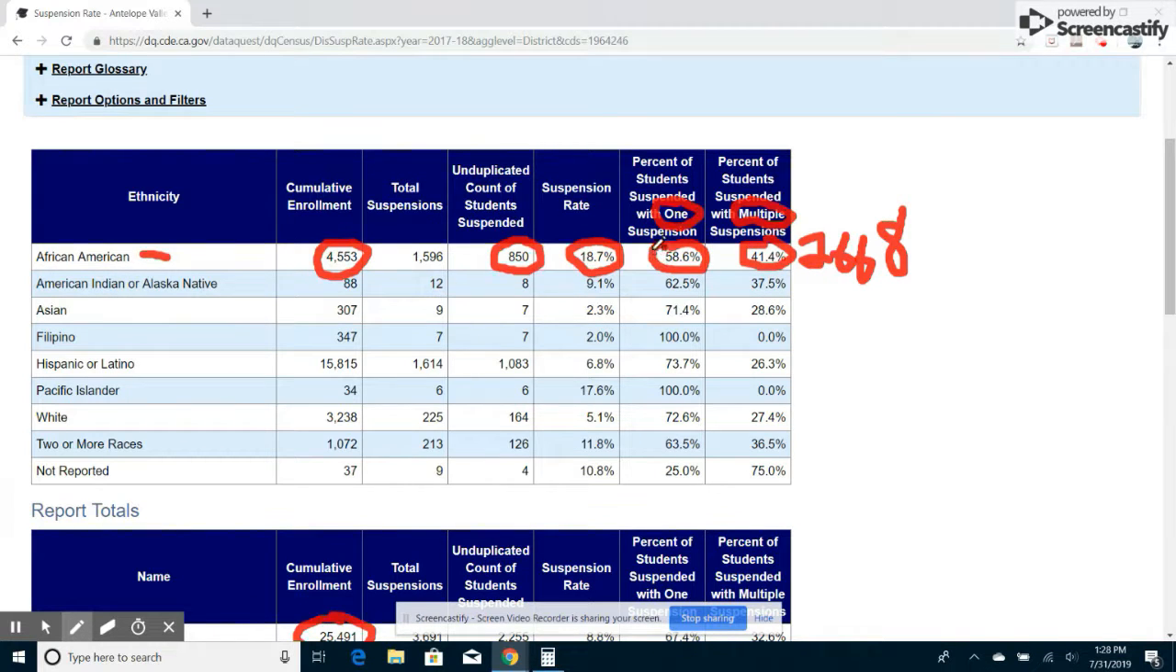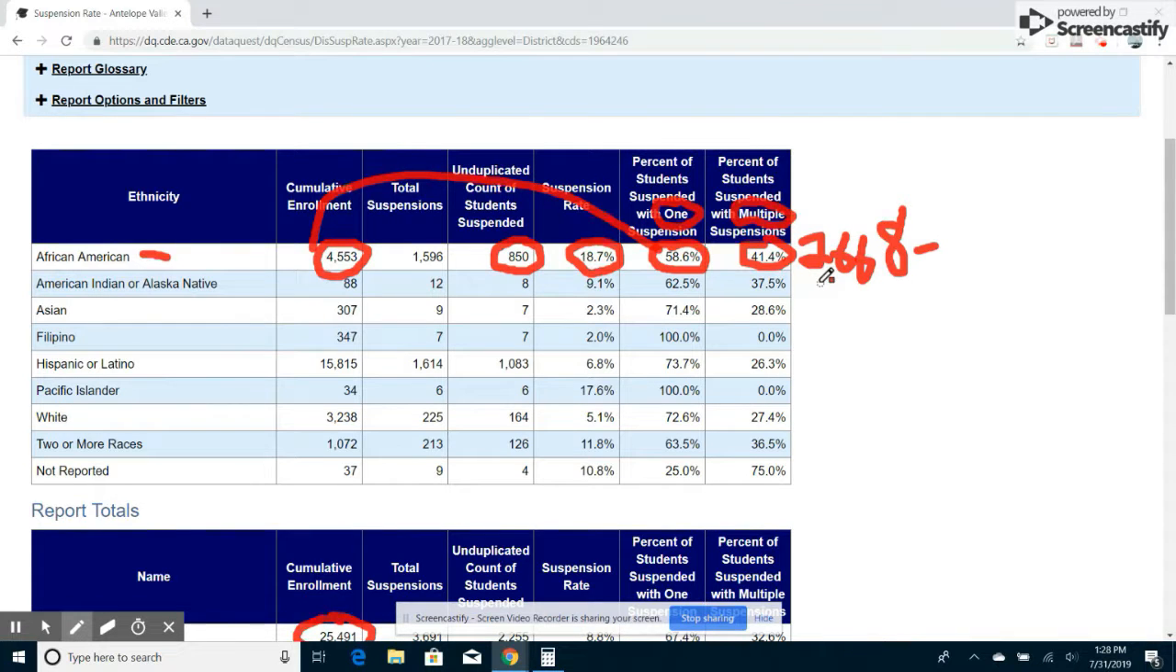You do not, however, multiply this number by this number. That does not tell us anything. That is not a valid number. It's completely invalid. And she does it over and over again.